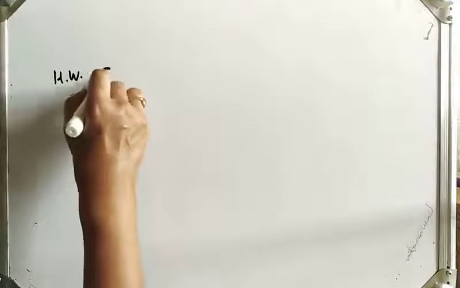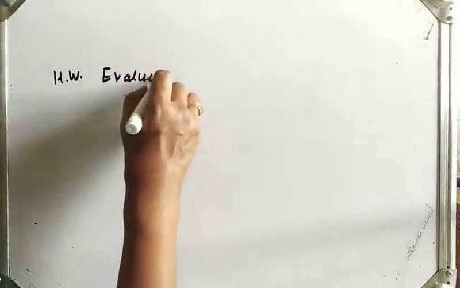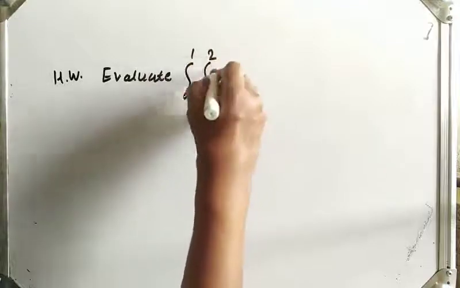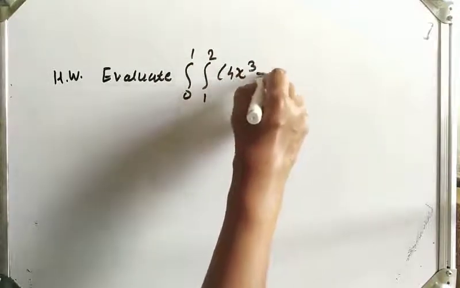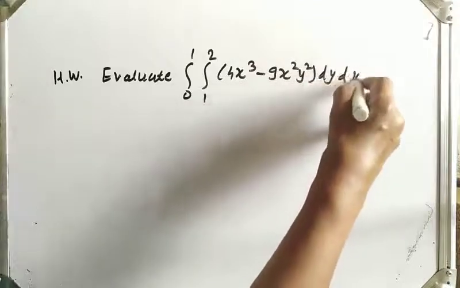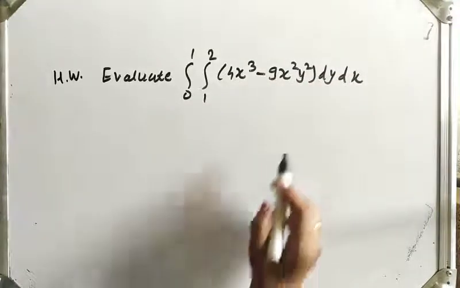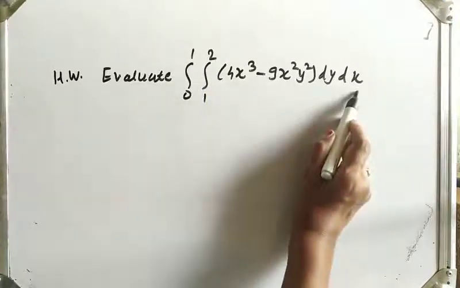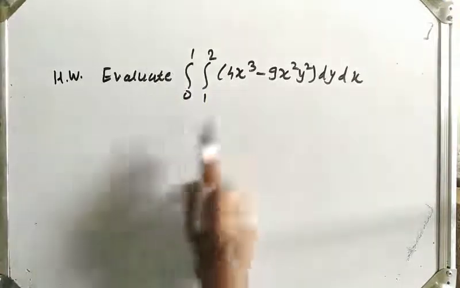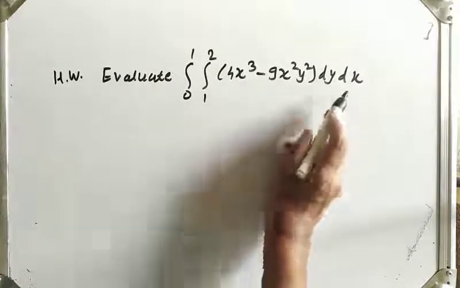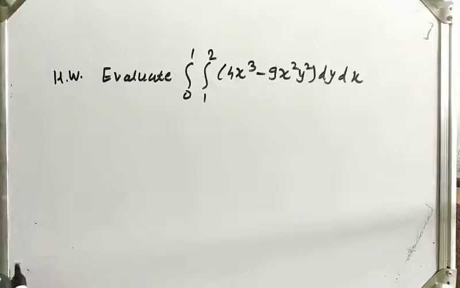Next example, take it as homework. Evaluate the integral from 0 to 1, integral from 1 to 2, of (4x³ − 9x²y²) dy dx. So first you have to integrate with respect to y with limits 1 to 2, and then with respect to x with limits 0 to 1. While integrating with respect to y, keep x as a constant. So take it as homework.